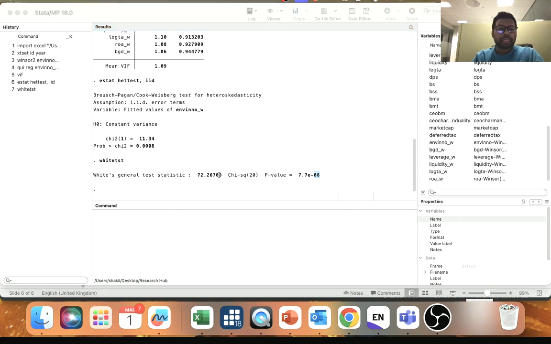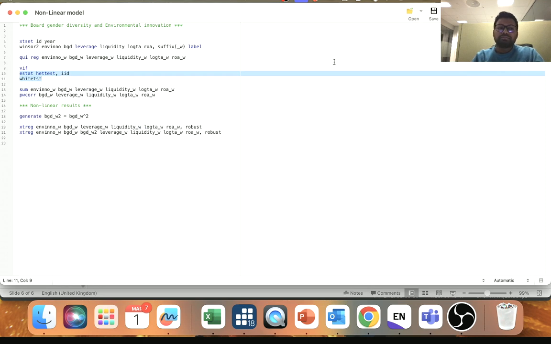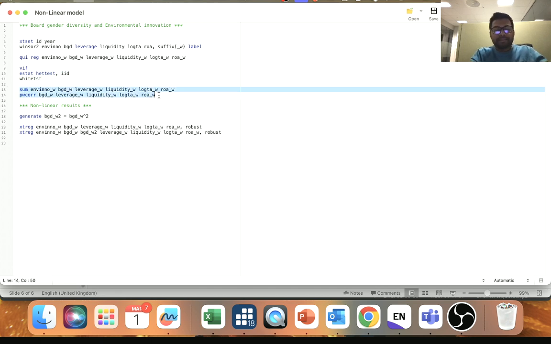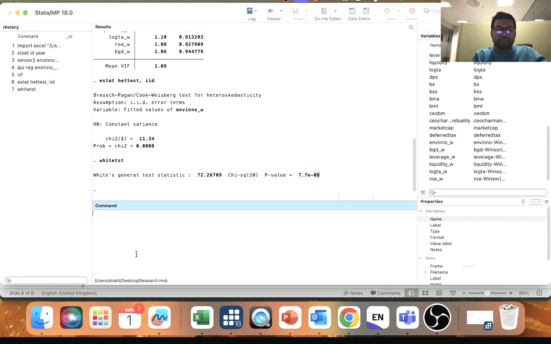Next, you need to have some descriptive information. We see the summary statistics, a summary of our variables, and we also check whether there is any issue of multi-collinearity by using Pearson correlation. I'll run these two tests as well. At first I'll run the summary statistics. With summary statistics, we want to get the summary of our variables: the mean value, the standard deviation, the minimum and maximum, and the number of observations.